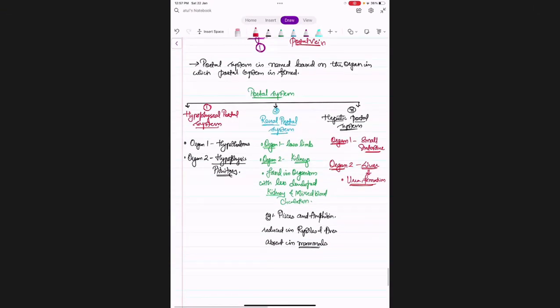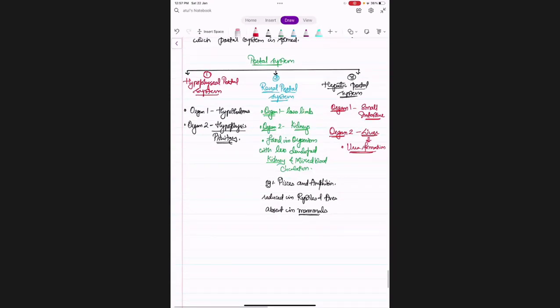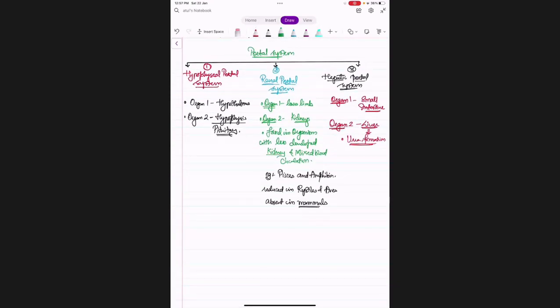Now tell me, in case of humans, what are the portal systems that are found? Hypophyseal portal system, hepatic portal system. Hypophyseal as well as hepatic portal system are found in case of humans. Right? Got the point? Yes, sir. Is it clear about the portal system? Any doubts related to portal system? No, sir.